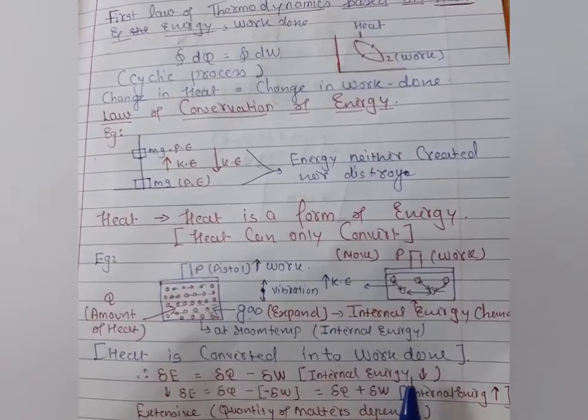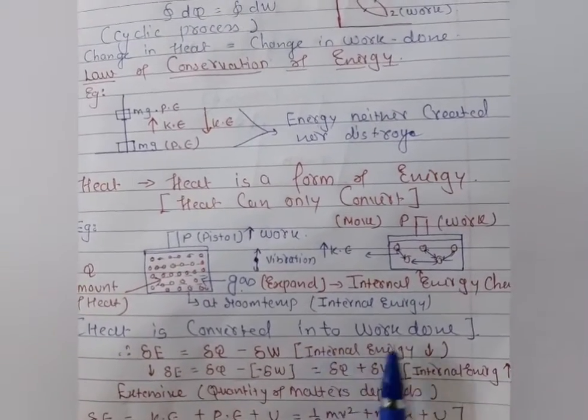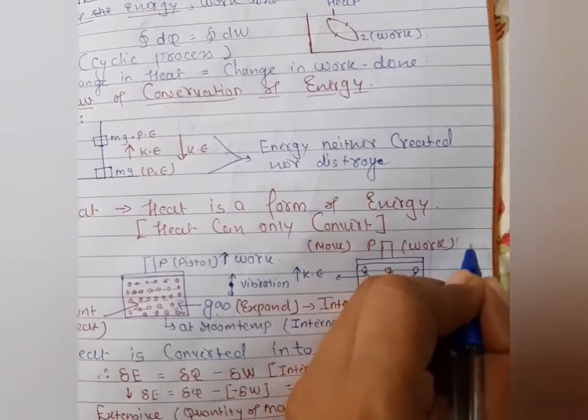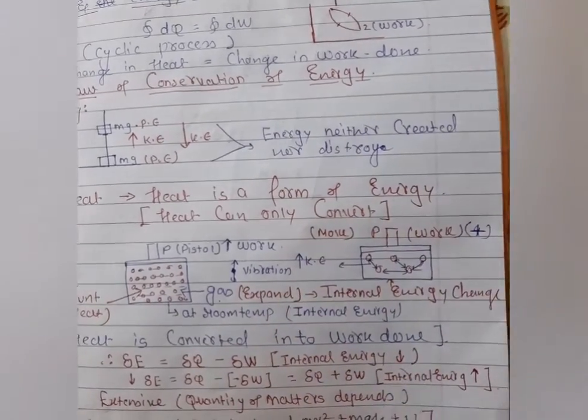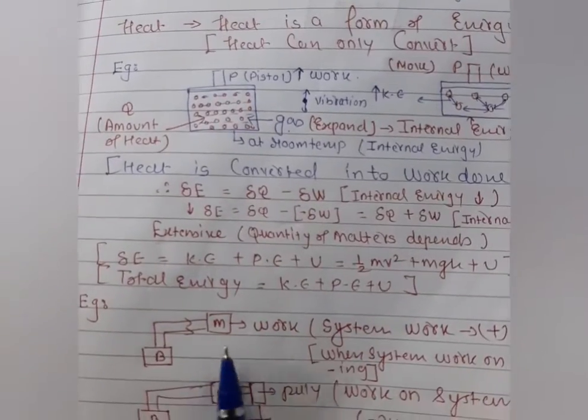But one thing also happens. When the internal energy of the system decreases, this type of work is called positive work. Yes, this is called positive work. Let's understand this condition with the help of this example here.